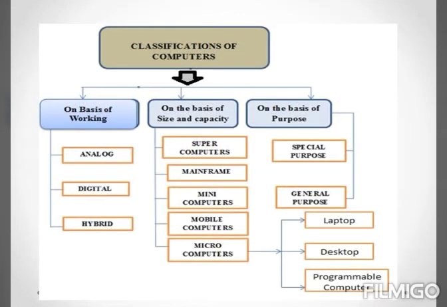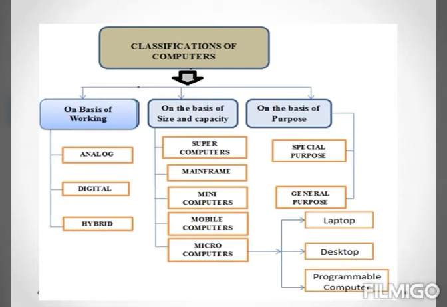Now, let us move to the next topic, that is classification of computers. Students, computers are classified in various ways. There are three criteria on which computers are usually classified. First one, on the basis of working. The computers under this category are classified as analog computers, digital computers and hybrid computers.